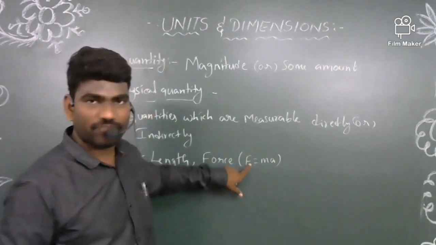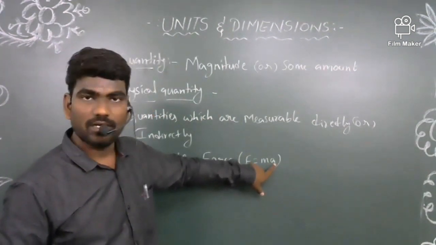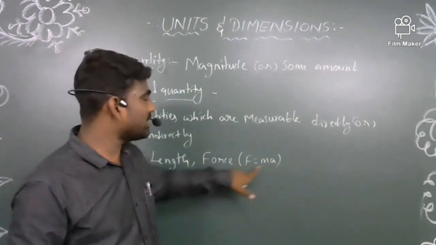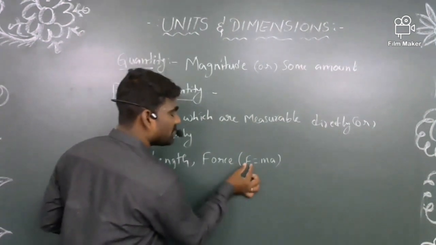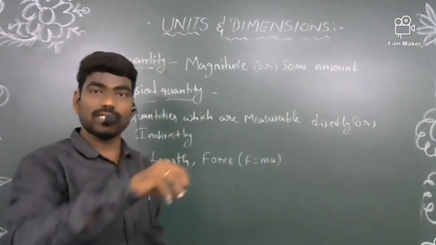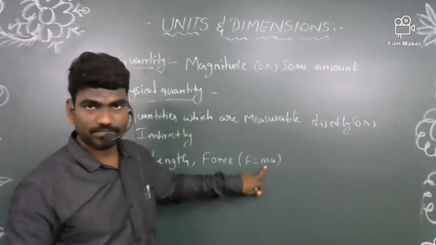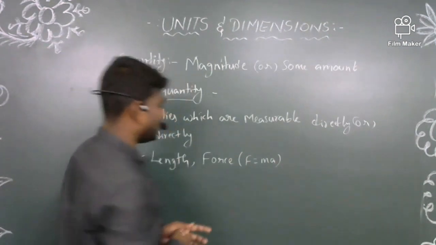To calculate the force, you should know the values of mass and acceleration. Then only you can measure the force. Here this physical quantity is measured indirectly by utilizing a formula. So this is the direct measurement and indirect measurement.